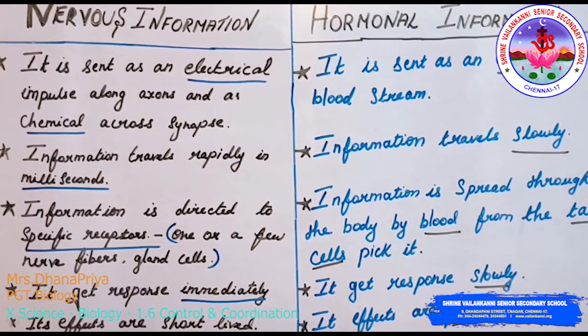For example, the thyroid gland secretes the hormone thyroxine. The nervous system gets a response immediately; the hormonal system gets a response slowly. What happens if you touch any hard object? You will respond immediately; you will quickly take your hand out. So in nervous information, the response is immediate, while here the response comes slowly. Nervous effects are short-lived; hormonal effects are prolonged. So these are the differences between nervous information and hormonal information.